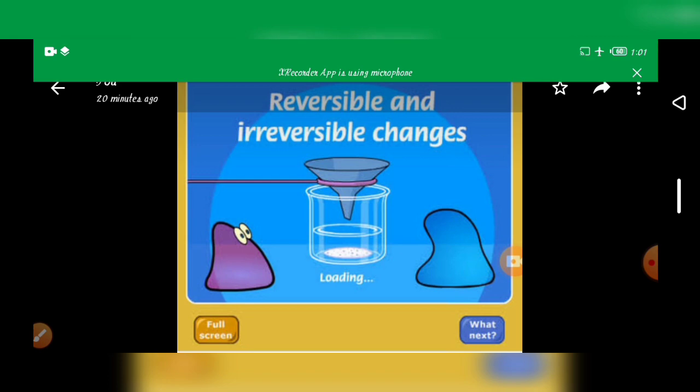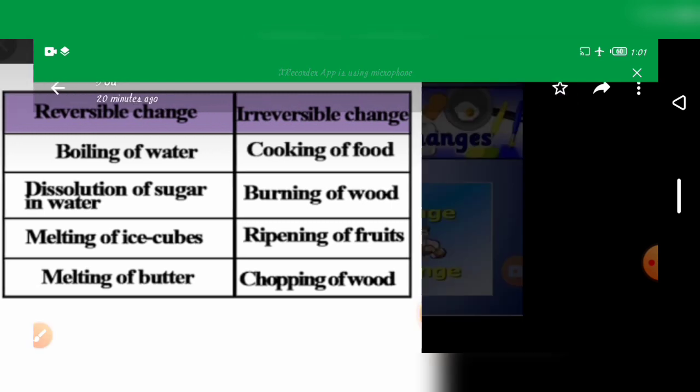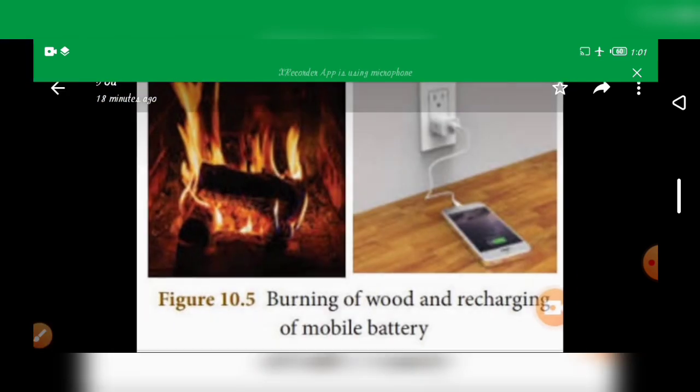Reversible and irreversible changes. Some examples are given: reversible and irreversible, that is, physical and chemical changes. Physical changes: boiling of water, dissolution of sugar in water. Dissolution means, you know very well, dissolving sugar in water. Melting of ice cubes, melting of butter. Irreversible changes: cooking of food, burning of wood, ripening of fruit, chopping of wood. These are irreversible changes. Next, we go to the first one, burning of wood.